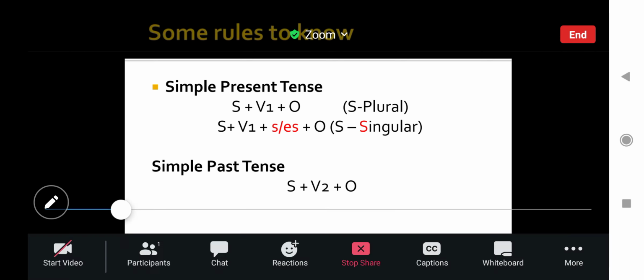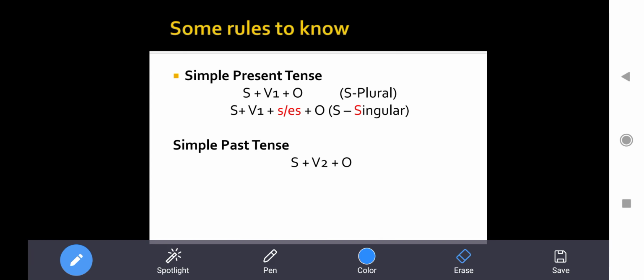Now this is very important. With this we studied in the first slide as well while doing gap filling. But what did we study there? That when we are talking about simple present tense, the formula which we use is subject plus V1 plus object, and subject plus V1 plus S/ES plus object. We add S/ES with the verb when subject is singular.